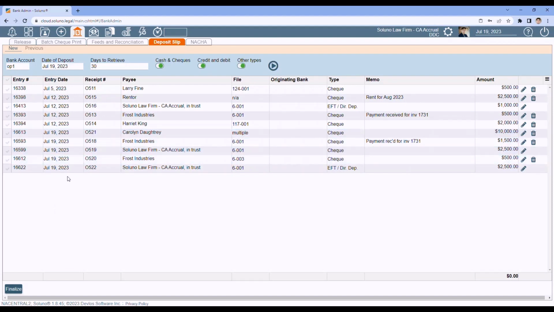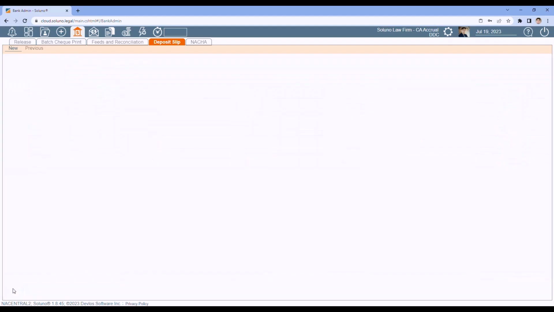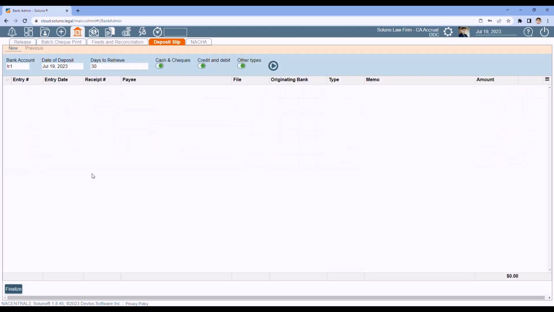So I've got these transactions for July 19th, and I would just tag the ones I'm depositing. The one I want to do is down below in the bottom right: verify this deposit slip total matches the deposit slip total I'm making at the bank or I've already made at the bank. Then to finish the deposit slip, just click Finalize to finalize the deposit slip within Soluno.